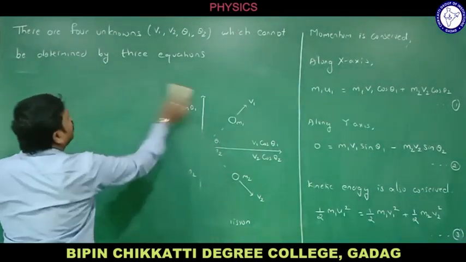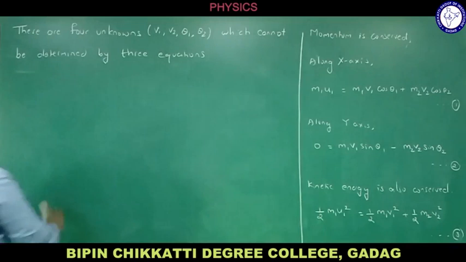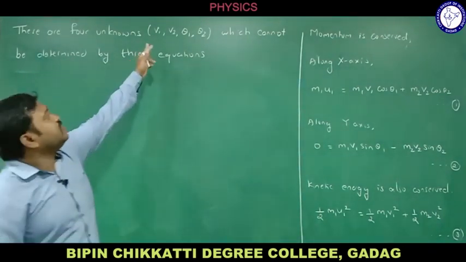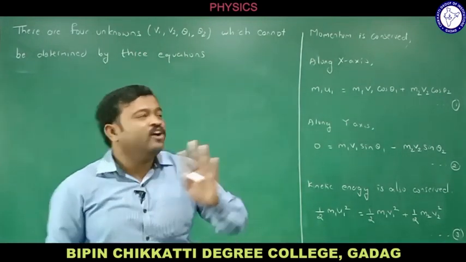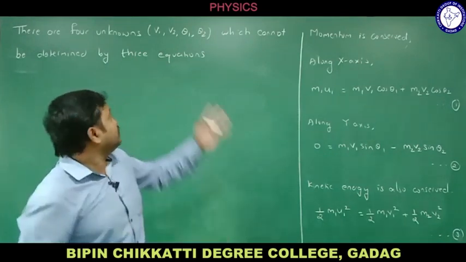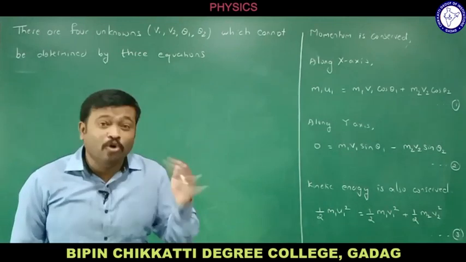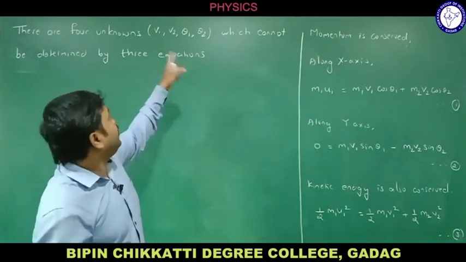The other option is to consider one as known. By some other experiment we can calculate one value, and the other 3 can be calculated by these 3 equations. Let me make one known, by calculating one quantity using some other method.